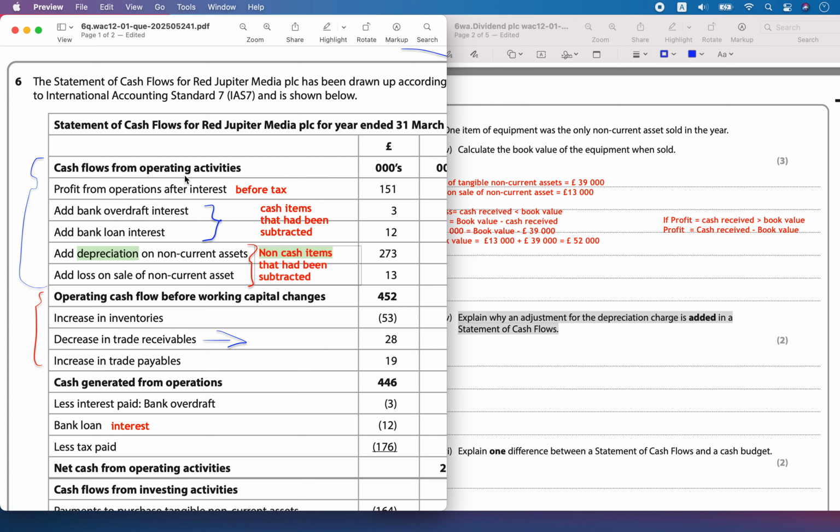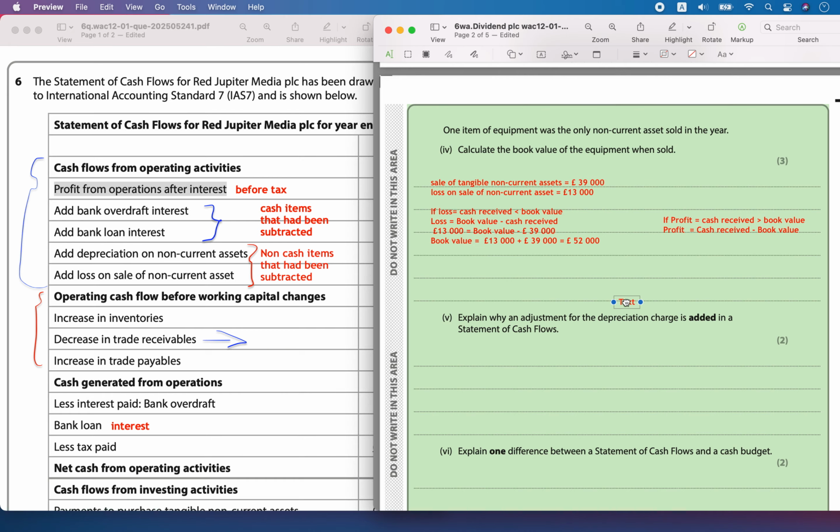They have already been subtracted from the profit which you calculated from the operation after the interest. Interest has already been subtracted, and it has subtracted non-cash expenses such as depreciation.